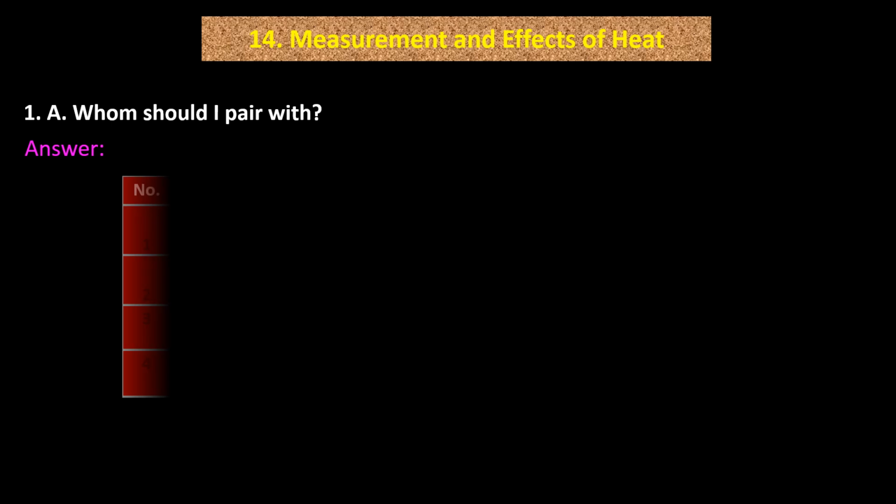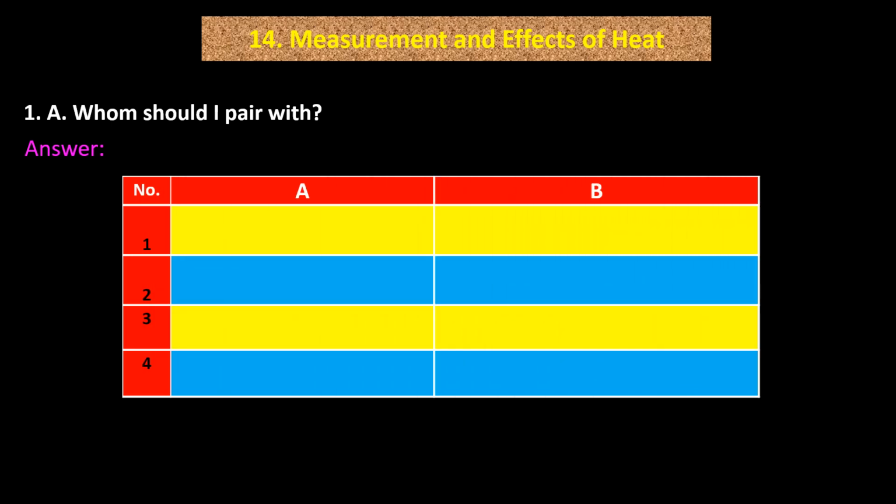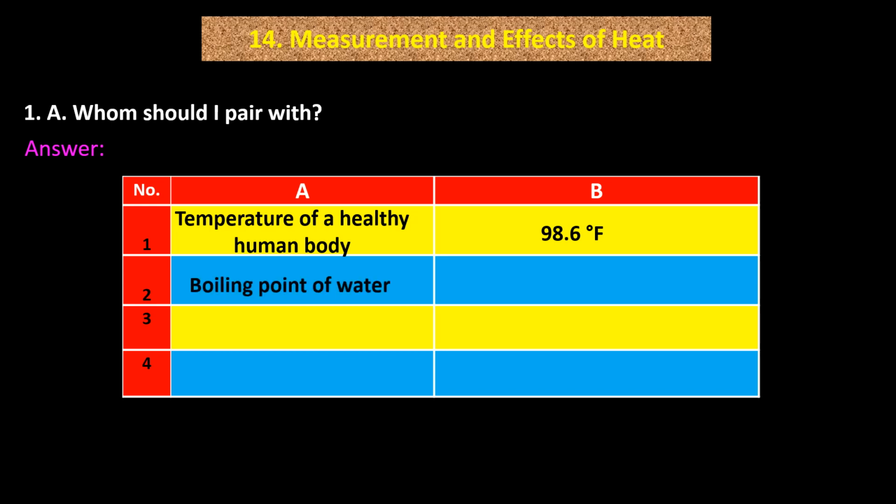Answer: Pair A and B. 1. Temperature of a healthy human body: 98.6 degree Fahrenheit. 2. Boiling point of water: 212 degree Fahrenheit. 3. Room temperature: 296 Kelvin. 4. Freezing point of water: 0 degree Celsius.